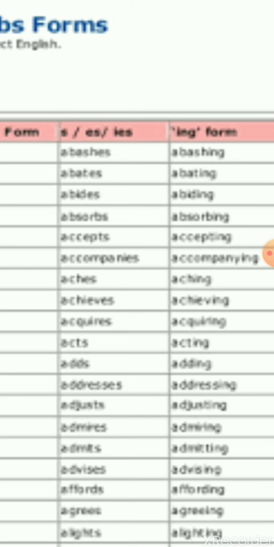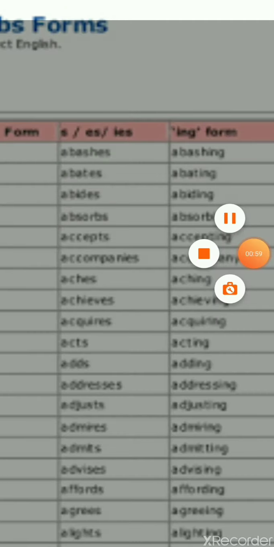Which word shows the progression? We just add ing. So how many types of verb forms are we using? That is 5. From today onwards, always talk about 5 forms of verb, never 3 forms of verb. Okay, and I have proved my point as well.